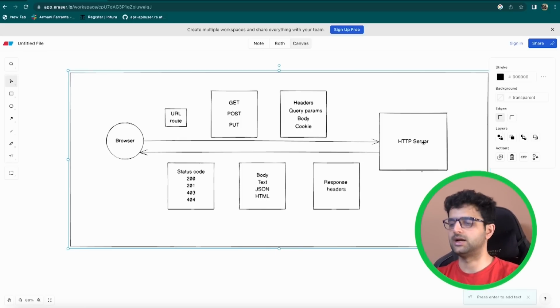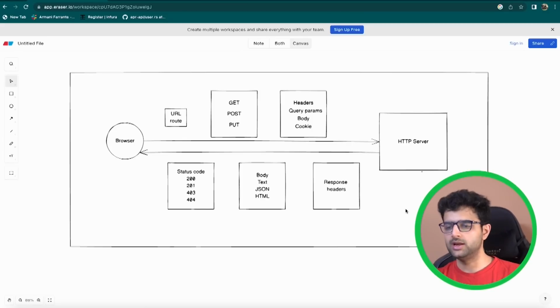Now let's actually start writing an HTTP server. You can write an HTTP server in any language of your choice. We are using the MERN stack and hence we will be writing it in Node.js. Some JavaScript prerequisites are good to know. For example, you should know how to write for loops, while loops, general basic stuff. But other than that, we will be using libraries to create the HTTP server.